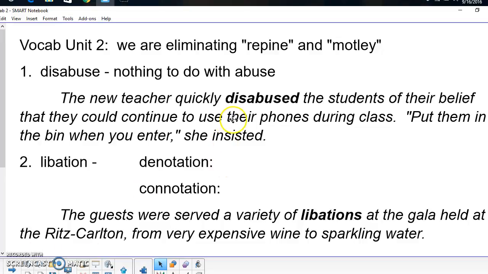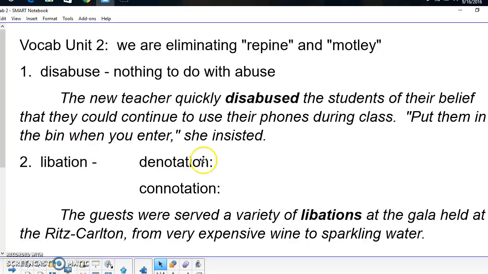So our verb, disabused, is an active verb, meaning the subject of the sentence, teacher, is actually doing the action of the verb. And what it means, as shown in this sentence, is to clarify something for someone. Someone has believed something to be true, and when you disabuse them of that belief, you set them straight. You clarify for them what exactly is true and how wrong they were.